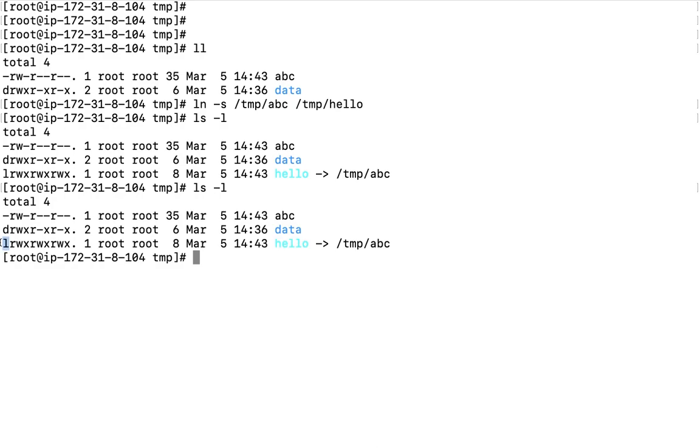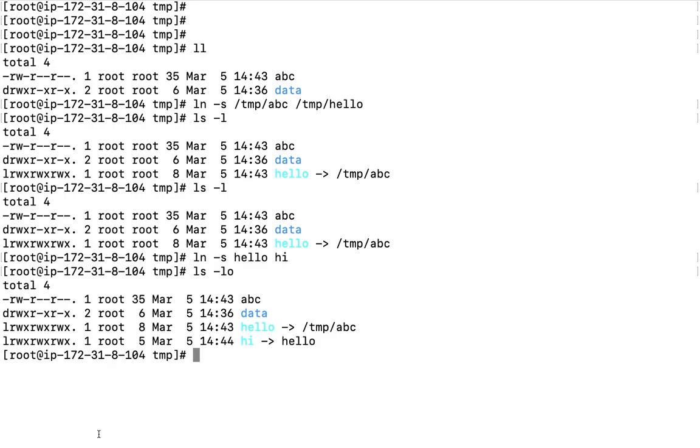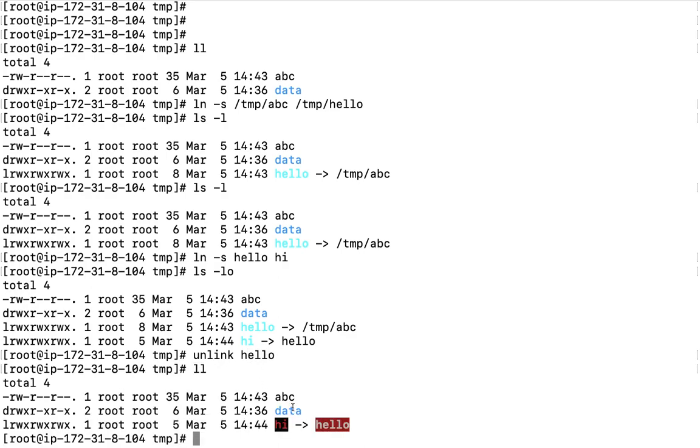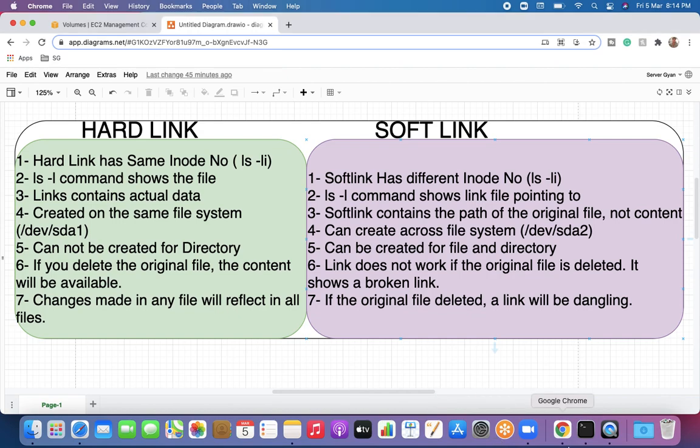If I try to create a link of a link file, ln -s hello, and I define here hi. If you see, right now hi is pointing to hello and hello is pointing to ABC. If I remove any file, let us say I unlink the hello file, you will see that right now hi is dangling because that was pointing to this particular file, right? So guys, this is how we can understand how soft link and hard link work.